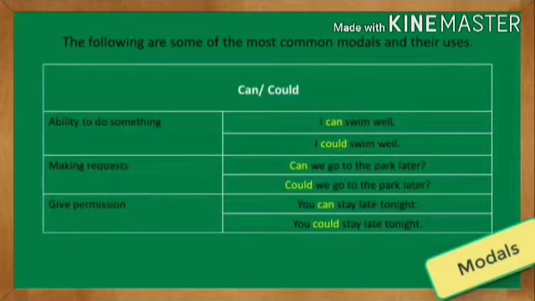The second one, making a request. Example, can we go to the park later or could we go to the park later? The last one, giving permission. Example, you can stay late tonight or you could stay late tonight.